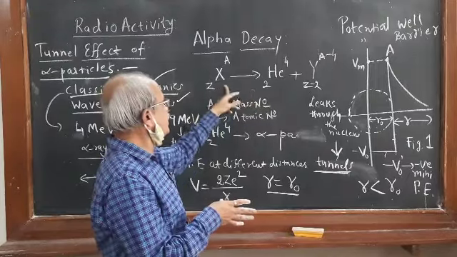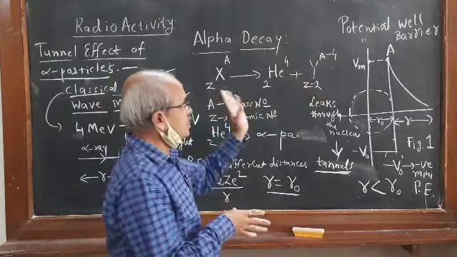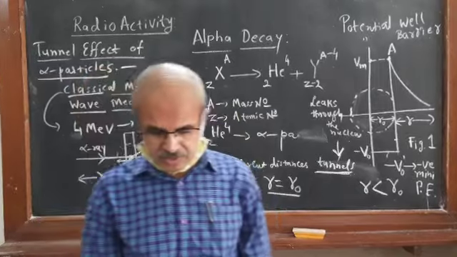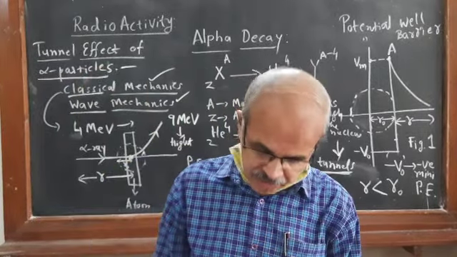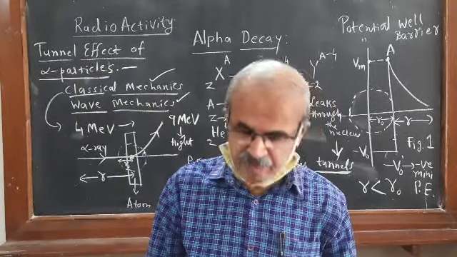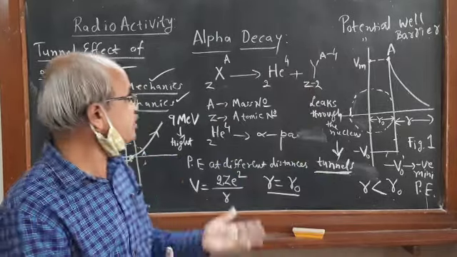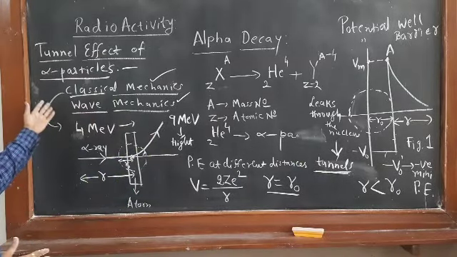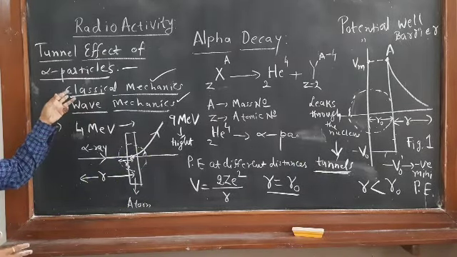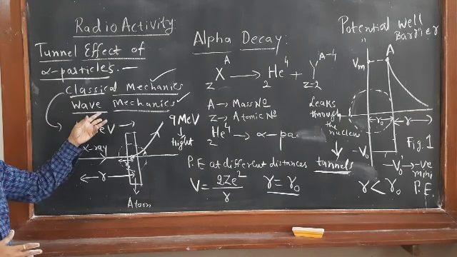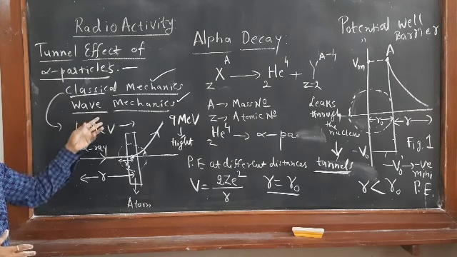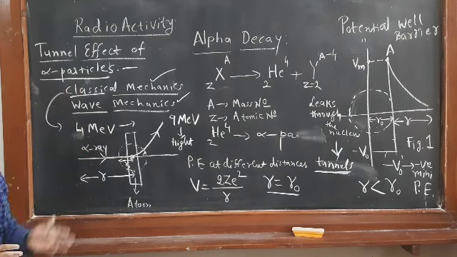This is parent, this is daughter. Then the tunnel effect of alpha particles was clearly explained to you today, using classical mechanics as well as wave mechanics.